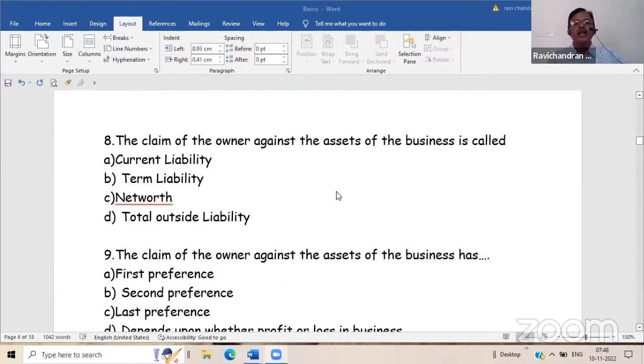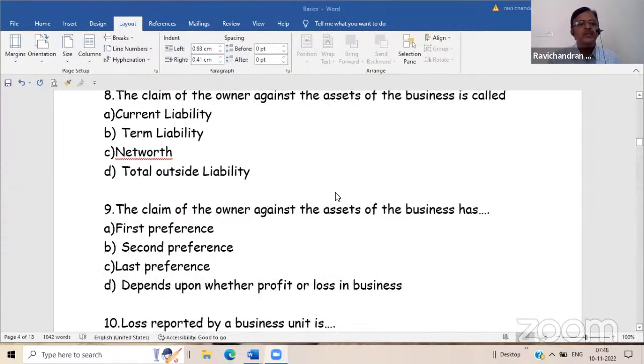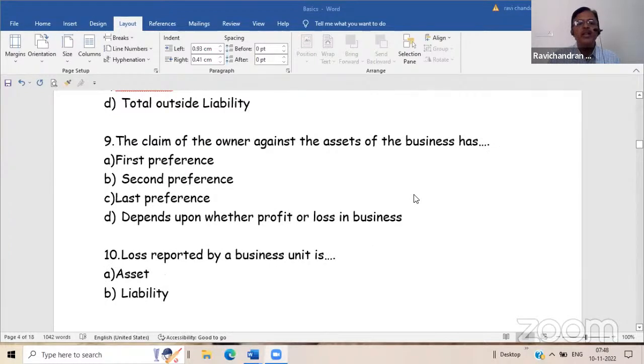The claim of the owner against the assets of the business is called net worth. The claim of the owner against the assets of the business has first preference, second preference, last preference, depending upon whether profit or loss. Last preference.